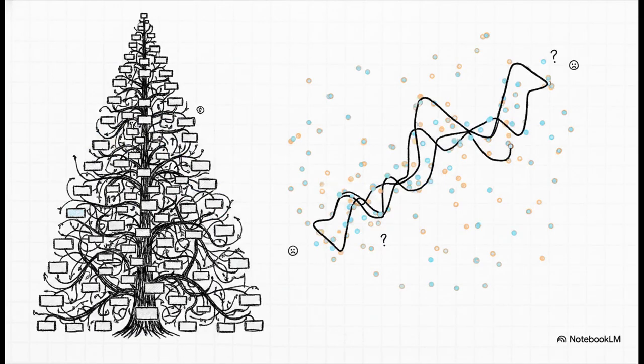But, like any good hero, the decision tree has a fatal flaw. While it's super intuitive, a single deep decision tree is highly prone to overfitting and instability. It has incredibly high variance. It will literally memorize the random noise and weird outliers in your training dataset just to create perfectly pure leaf nodes. And honestly, worse yet, because it relies on greedy sequential splits, if your data shifts even slightly, boom, the entire structure of the tree can change completely. It's just too unstable to use on its own for really complex data.